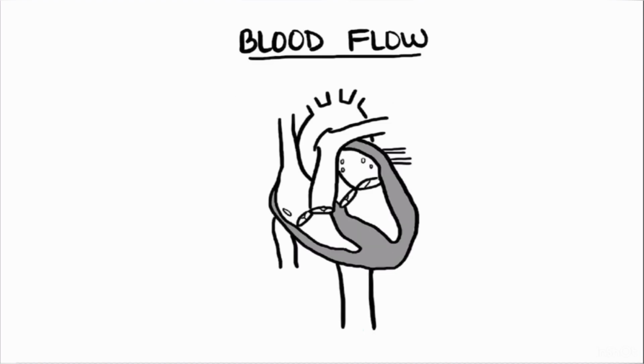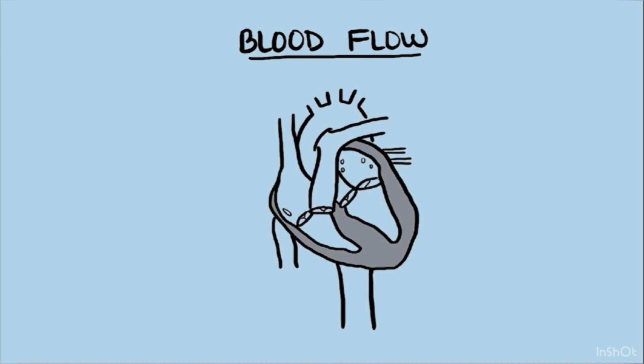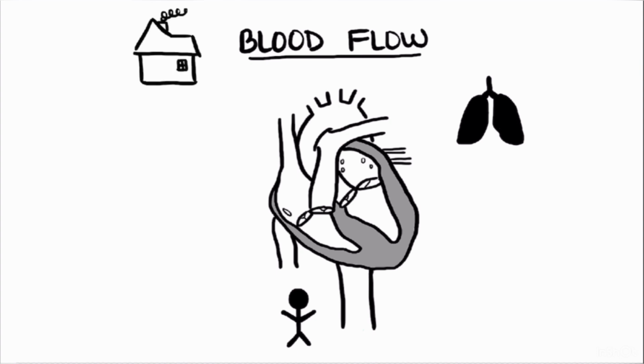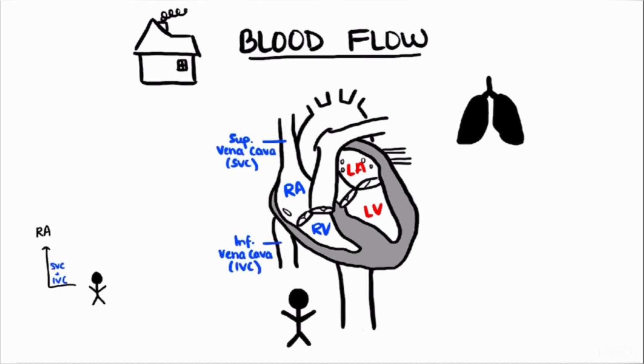Okay, let's start with basic anatomy and blood flow. The heart is responsible for receiving deoxygenated blood from the venous system and pumping out oxygenated blood to the body's organs. It does this via direct connections with the lungs. The heart has four chambers, like rooms in a house: the right atrium, the right ventricle, the left atrium, and the left ventricle. Deoxygenated blood from the body flows into the heart from the superior and inferior vena cava, or SVC and IVC. This blood is dumped into the right atrium.